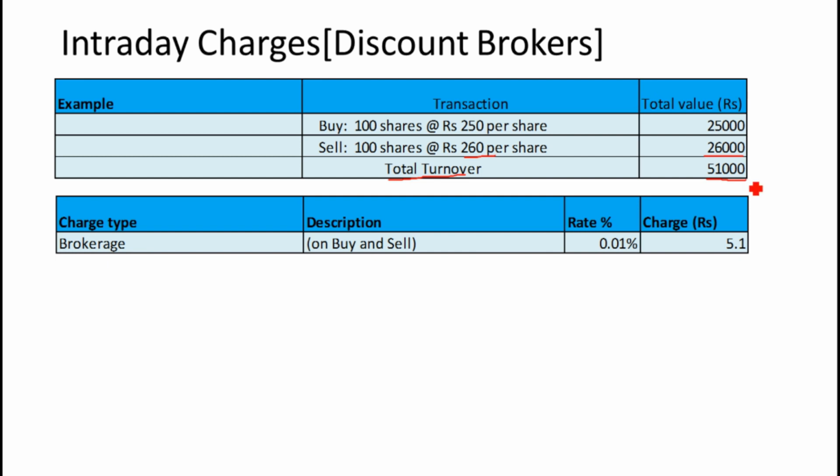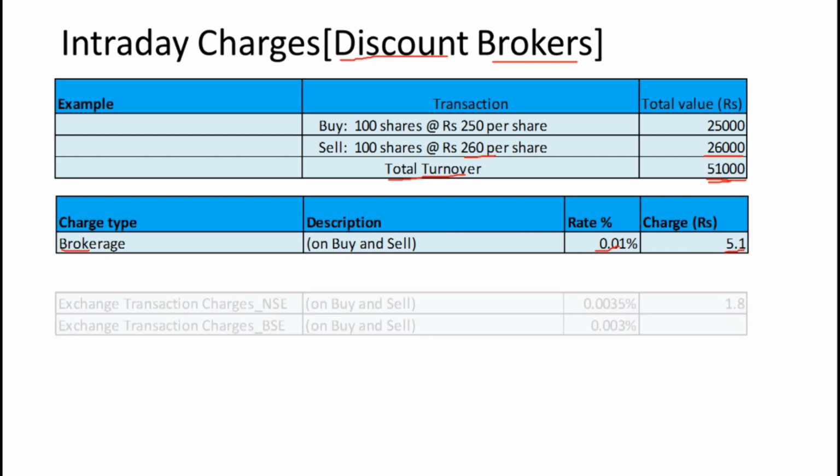I am assuming that for this example we are using a discount broker Demat account. So the first charge would be brokerage. Brokerage would be 0.01% or 20 rupees, whichever is less, for discount brokers. When we calculate brokerage by multiplying 0.01% with 51,000, it would be 5.1, which is less than 20 rupees. So I am taking 5.1 here.